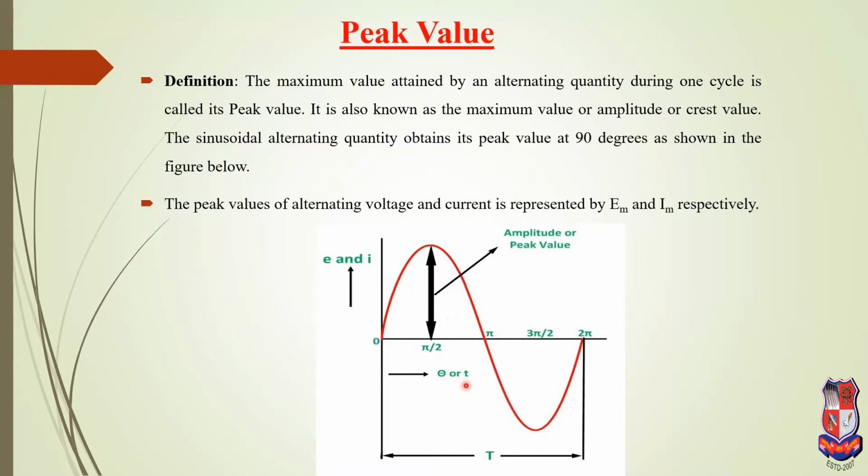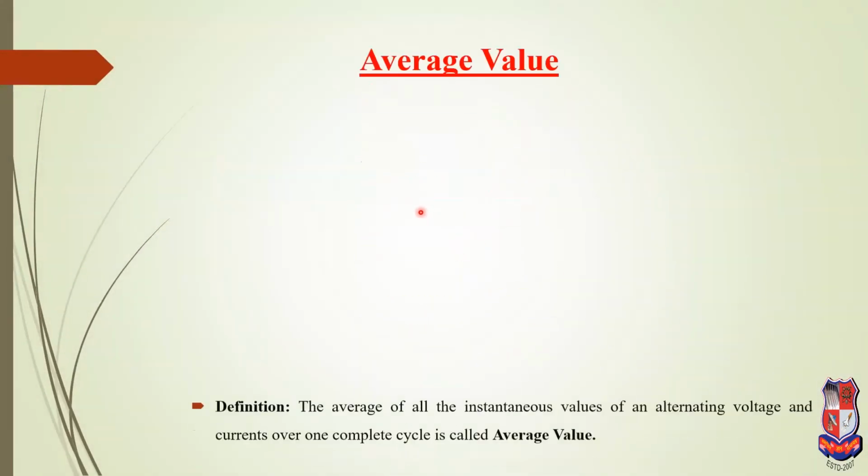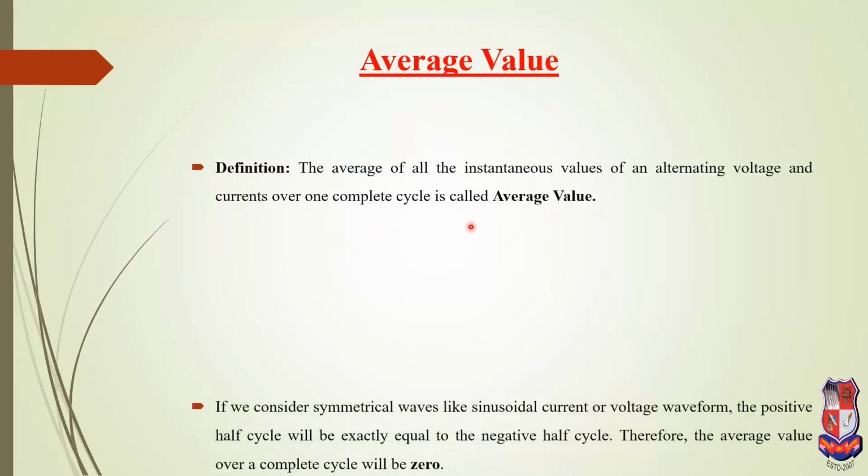After that we get the average value. It can be defined as the average of all instantaneous values of alternating voltage and current over one complete cycle. That means the integral over capital T divided by capital T is called the average value.